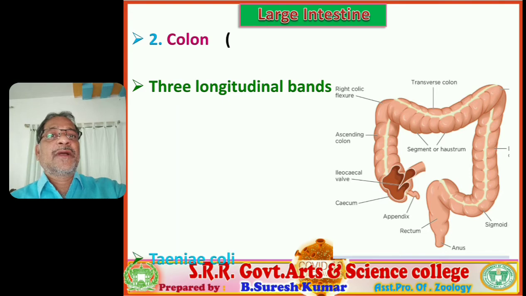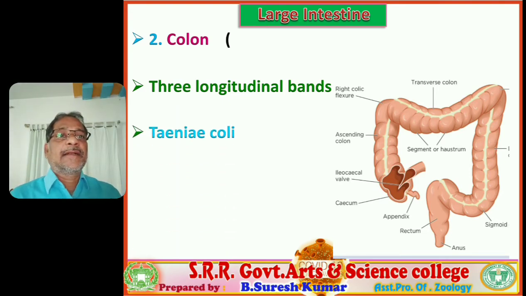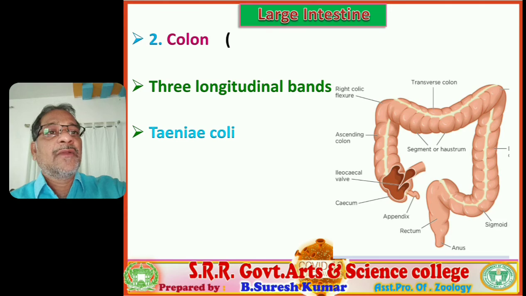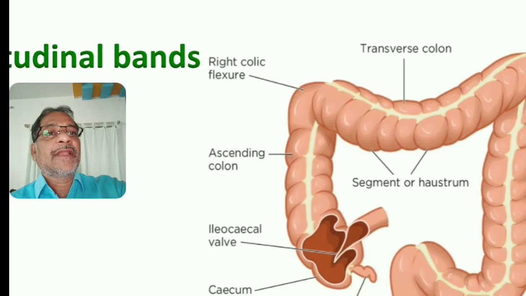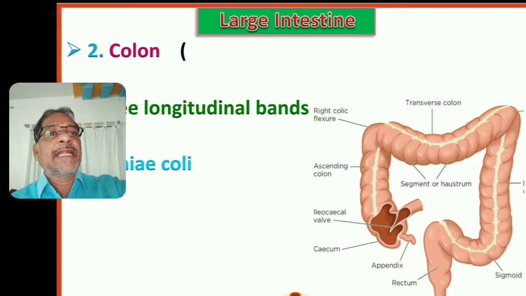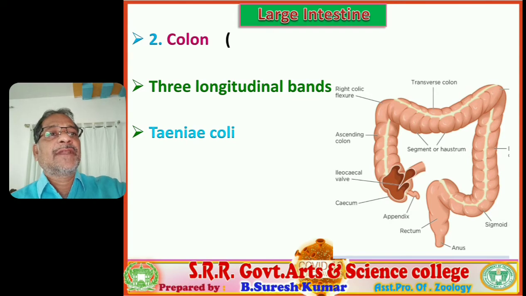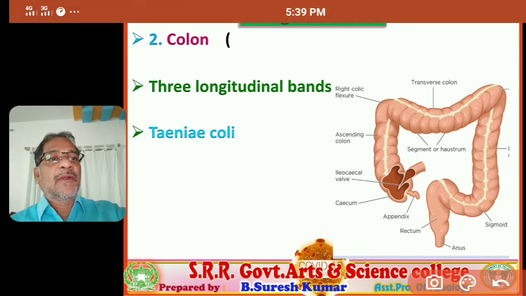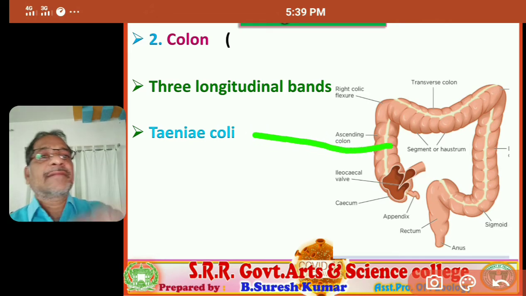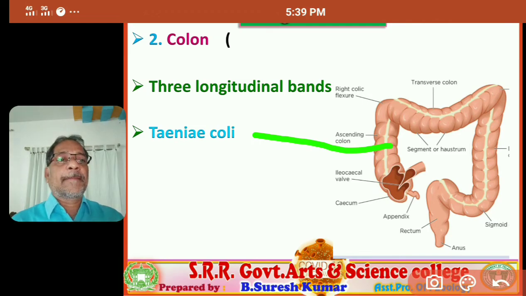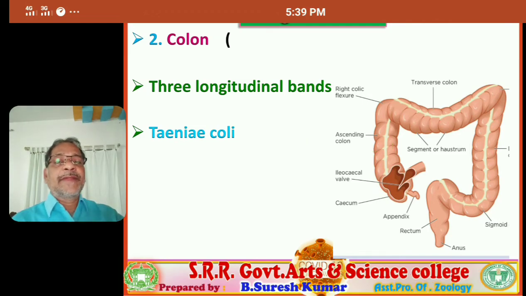If we observe the colon, in the visual you observe a yellow color longitudinal strand seated along the length of the colon. That is called Taenia coli. These are longitudinal bands located on the anterior side, posterior and lateral side.